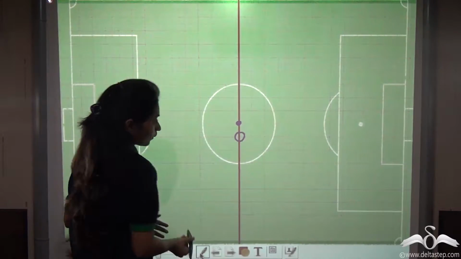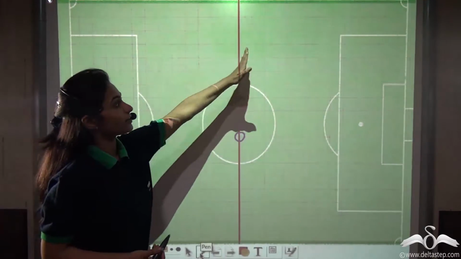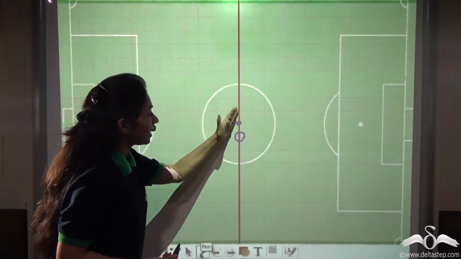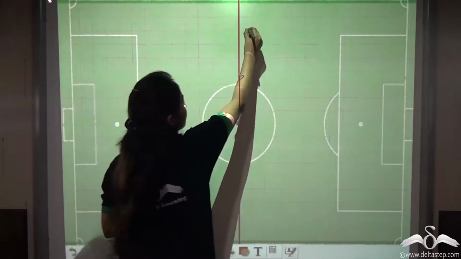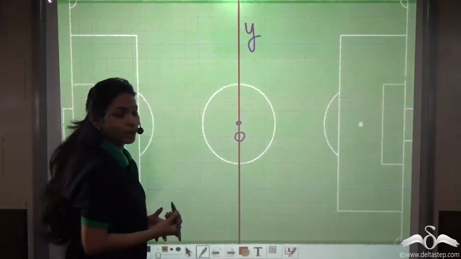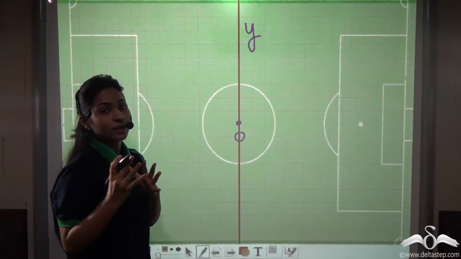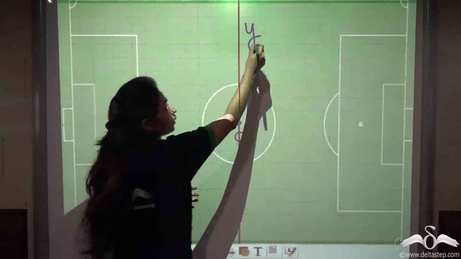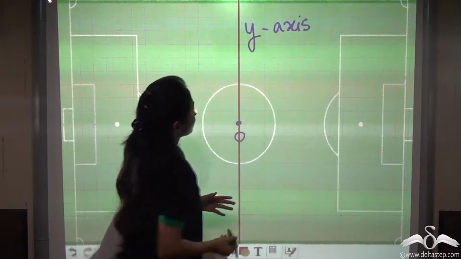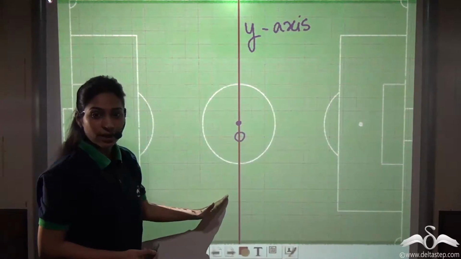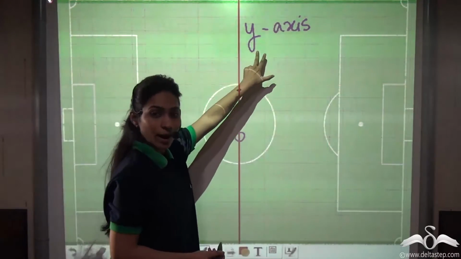Like this. He names this line Y. On the graph paper, it is always known as the Y-axis. So, this vertical line on a graph paper is called the Y-axis.